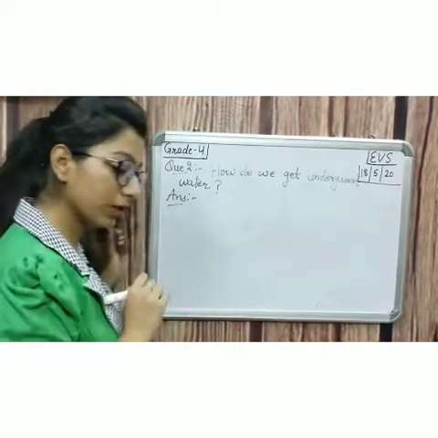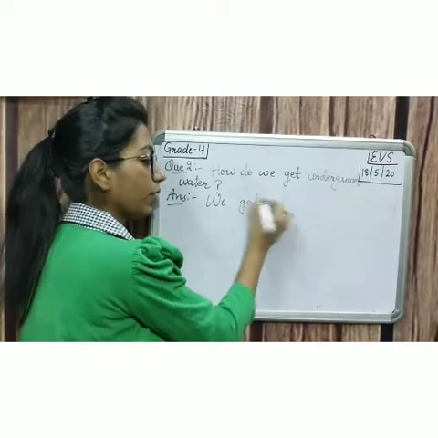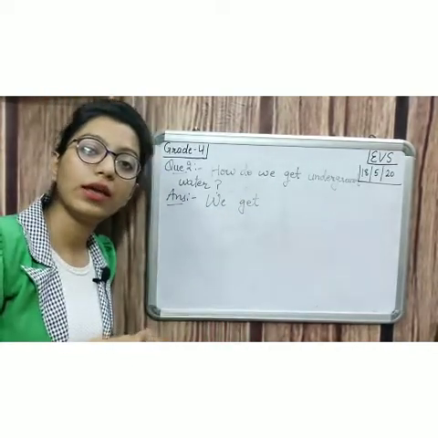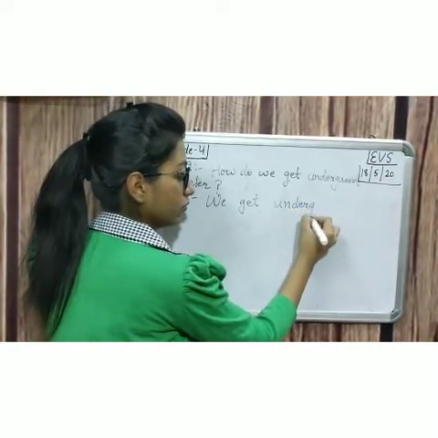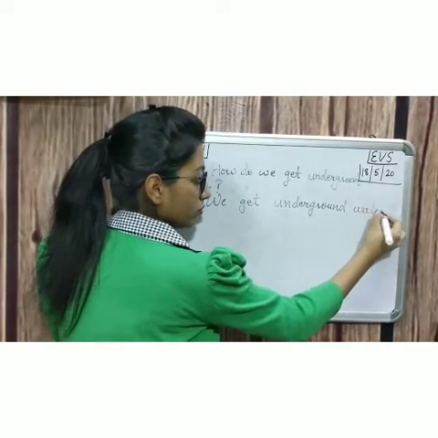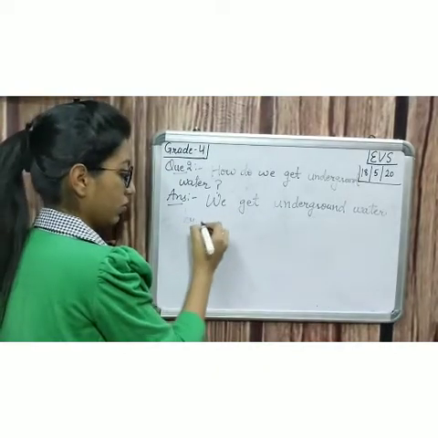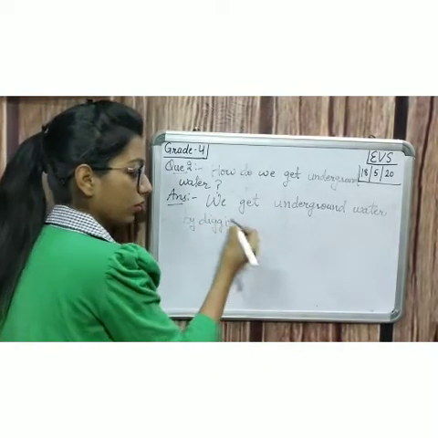Write the answer. We get underground water. कहाँ से ले सकते हैं हम underground water? कौन कौन से sources बताए थे? We get underground water by digging. Digging means खोद कर.